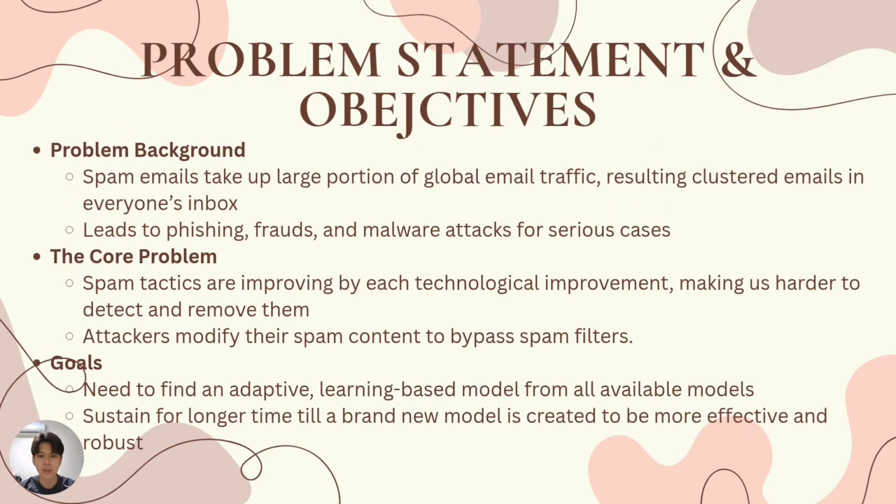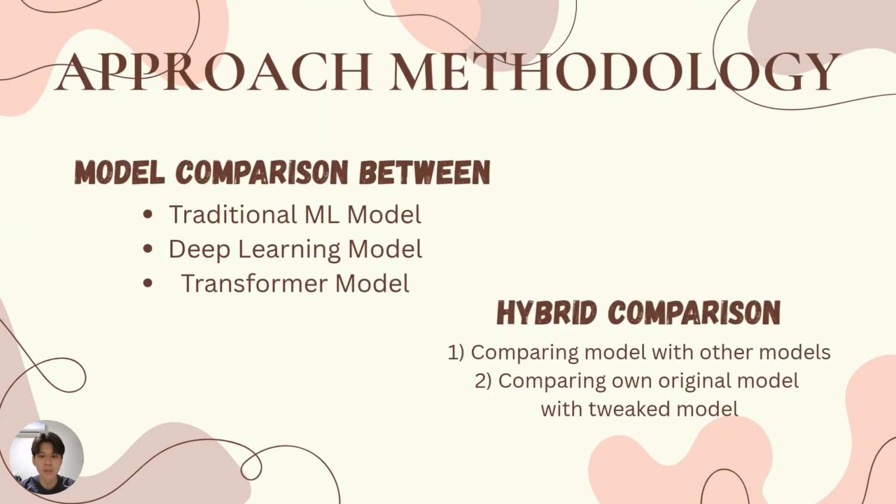Our problem and our objective: spam takes a large share of global email traffic and clutters inboxes, leading to real risks like phishing, fraud, and malware. The core issue is that tactics keep improving, so filters must adapt. Our goal is to build an adaptive, learning-based model that stays effective and robust over time until a newer model replaces it. Methodologies: we run two comparisons.